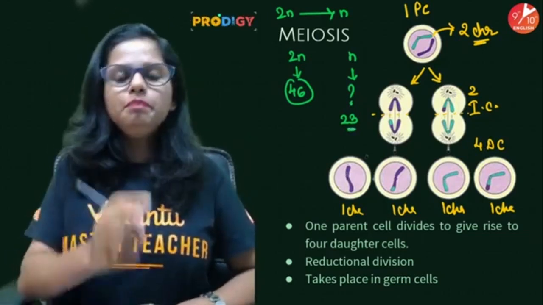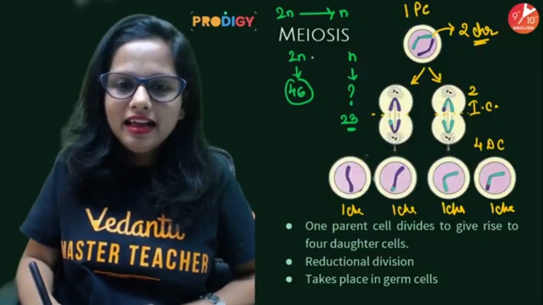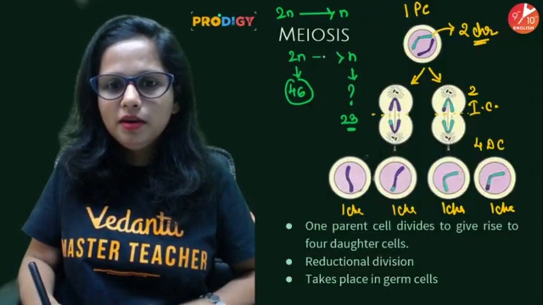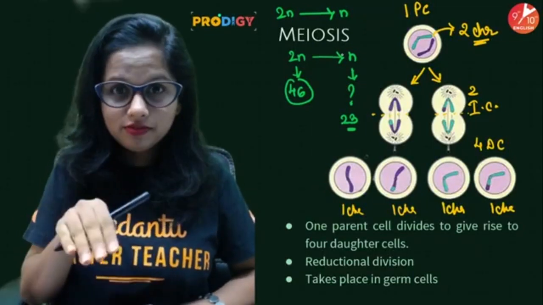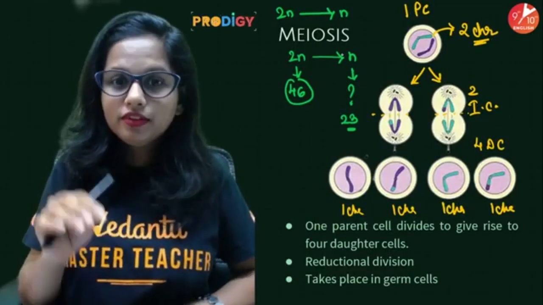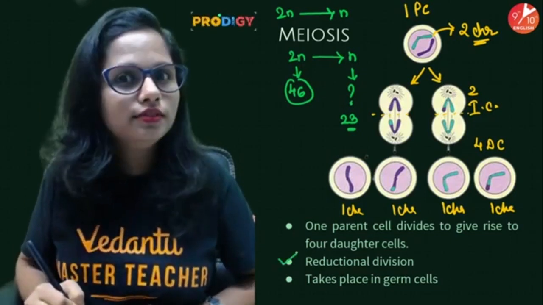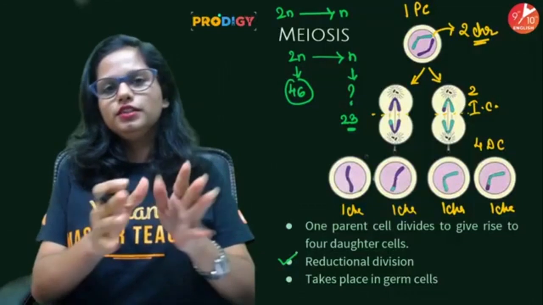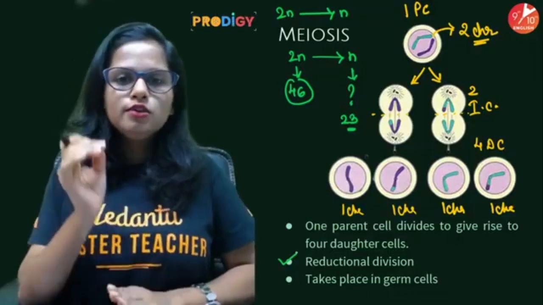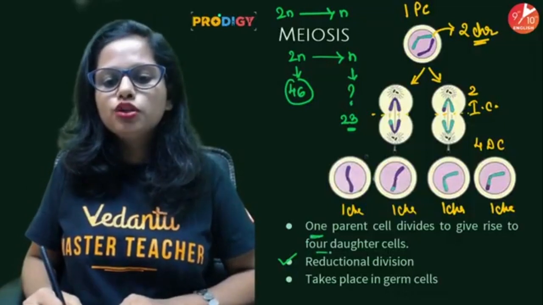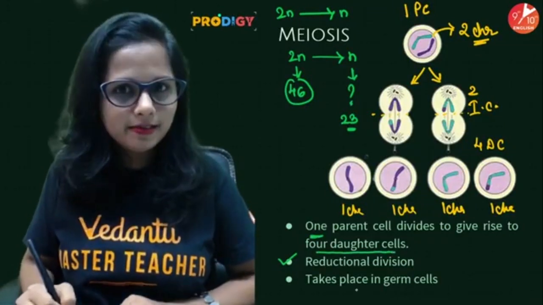As the number is reduced to half, meiosis is known as reductional division. Remember, one parent cell divides to give rise to 4 daughter cells.